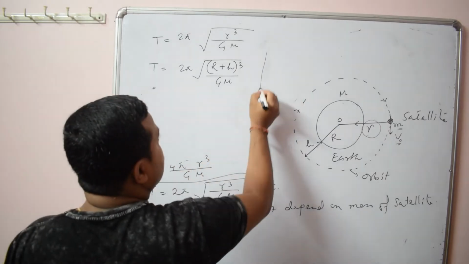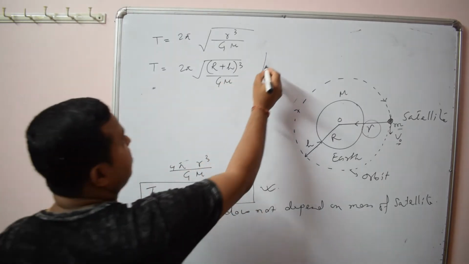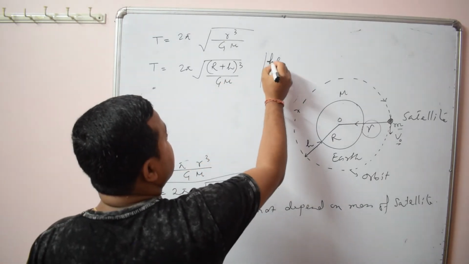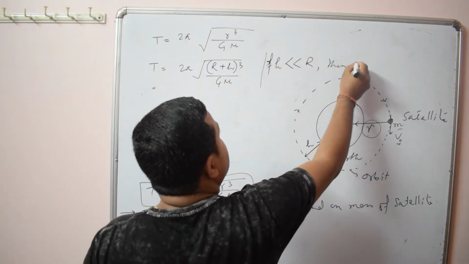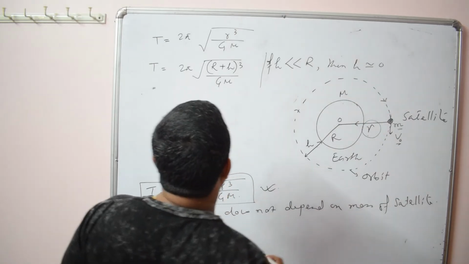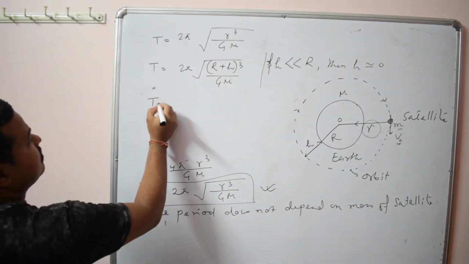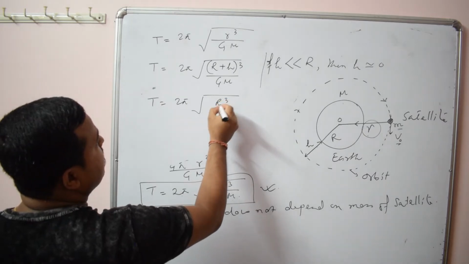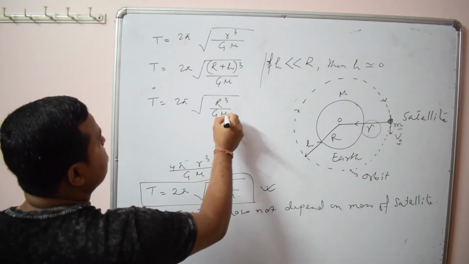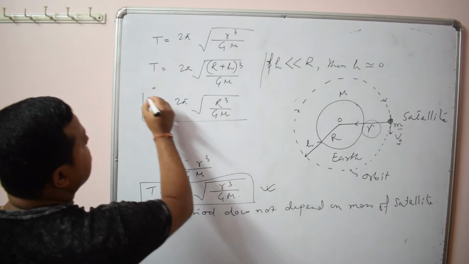So here also we use the same condition, that is if h is very way less than R, then h can be neglected. In that case it will be 2 pi root over R cube by GM.